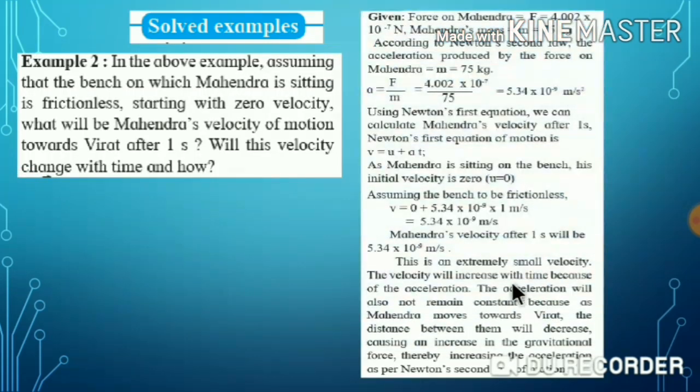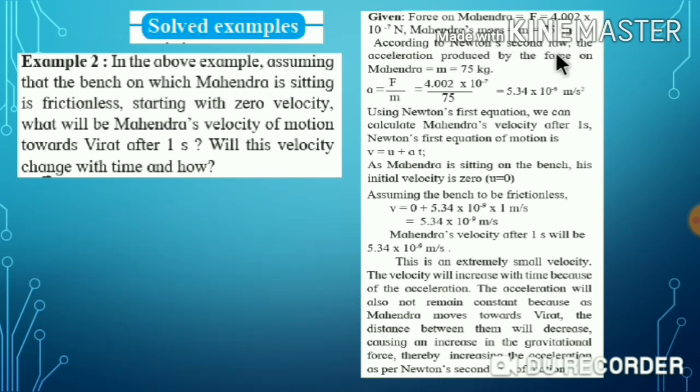Next example: in the same example, assume that the bench on which Mahendra is sitting is frictionless, starting with 0 velocity. What will be Mahendra's velocity of motion towards Virat after 1 second? Will the velocity change with time, and how? Now the force on Mahendra, F, is 4.002 into 10 raised to minus 7 Newton, which you found out previously. Mahendra's mass is 75 kg.